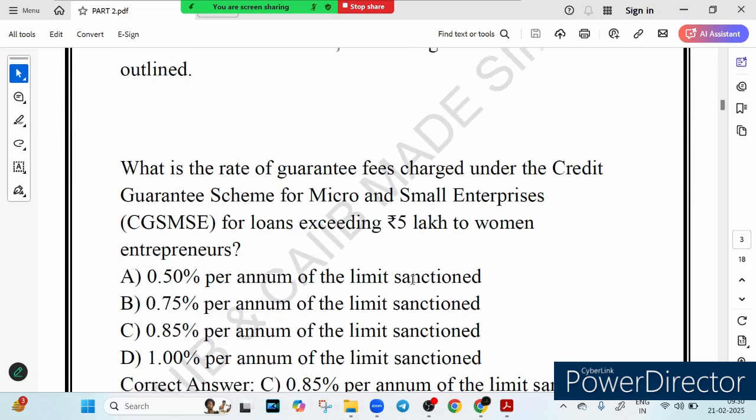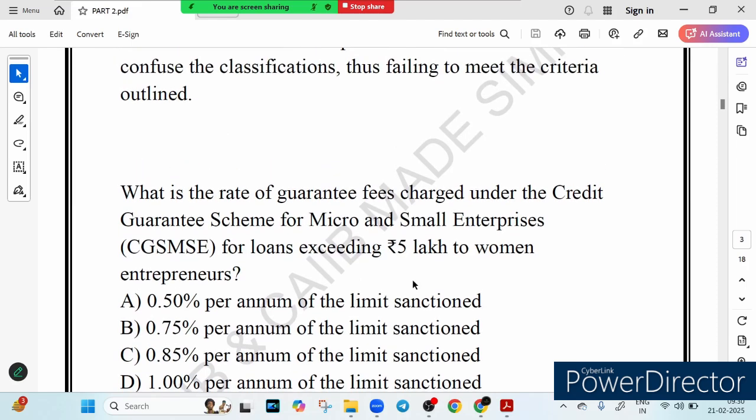Let's see the next question. What is the rate of guarantee fees charged under the credit guarantee scheme for micro and small enterprise, which is called CGMSE, for loan exceeding 5 lakh to women entrepreneur? Very nice question it is. So credit guarantee scheme for micro and small enterprise, CGMSE. What is the rate of guarantee fee charged under the CGMSE for loan exceeding 5 lakh to women borrower?